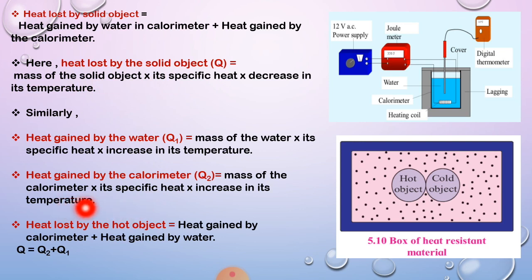Heat lost by the hot object is equal to heat gained by calorimeter plus heat gained by water. So that will be Q is equal to Q2, heat gained by calorimeter, plus Q1, heat gained by water. Using this equation, if the specific heat of water and calorimeter are known, then the specific heat of the solid object can be calculated. So this formula is important related to your numerical type of questions.